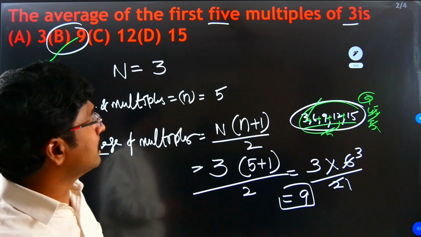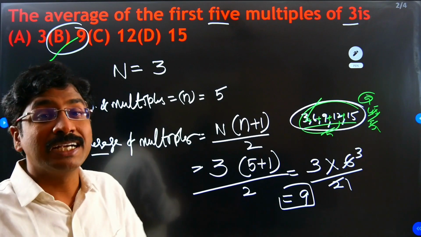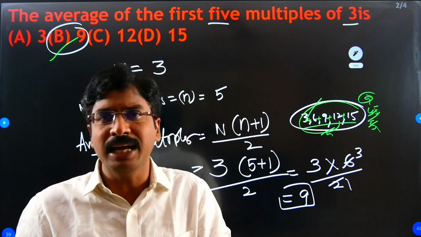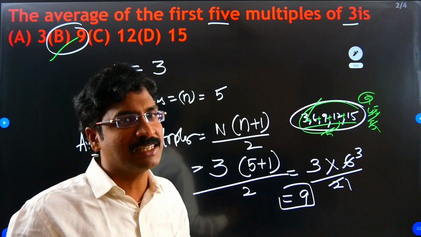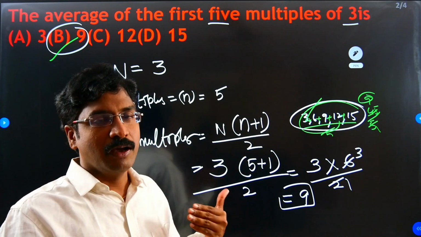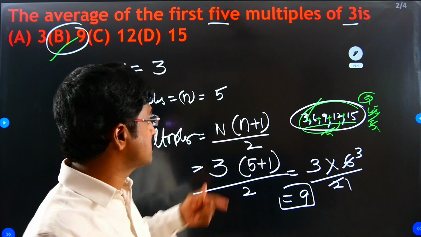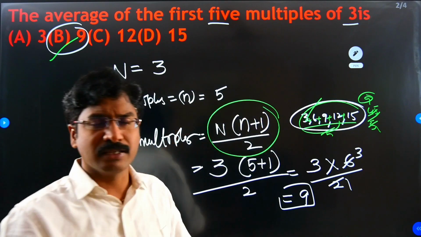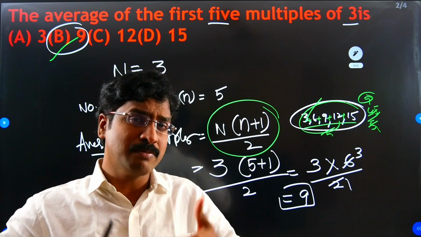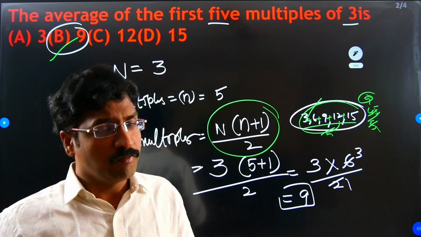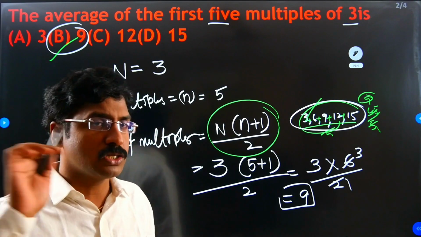Okay, my dear students, this is about a different question from the average chapter. If you are SJS Sainik Academy students, we have already completed this chapter and you know this sum. But you have to remember this formula, then it is very easy. Sometimes we cannot remember. If you forget the formula, what you have to do, that also I will tell.